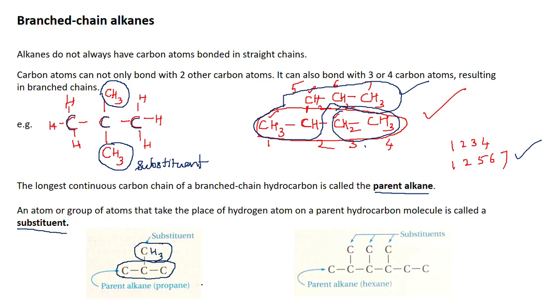Likewise, you have another molecule which is hexane. The longest chain contains 6 atoms: 1, 2, 3, 4, 5 and 6. So that is hexane, and you have 3 groups attached to 3 carbon atoms in the parent alkane. The 3 groups occur at 3 different positions. One is attached to the second carbon, the next to the third, and the next to the fourth carbon. All these groups that take the place of hydrogen are called substituents.